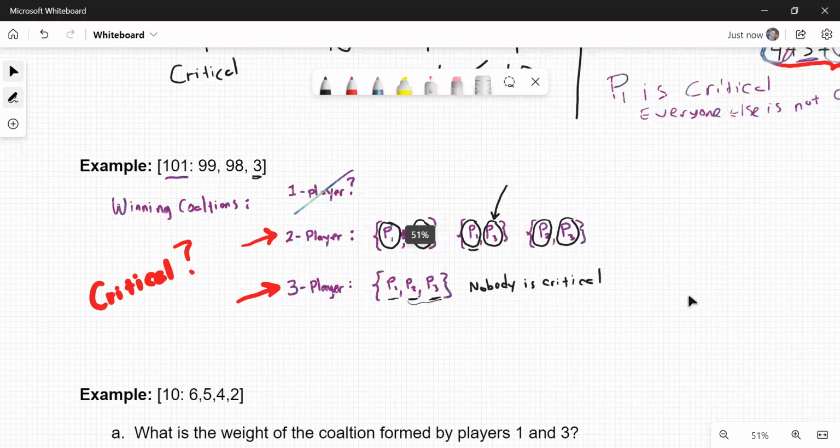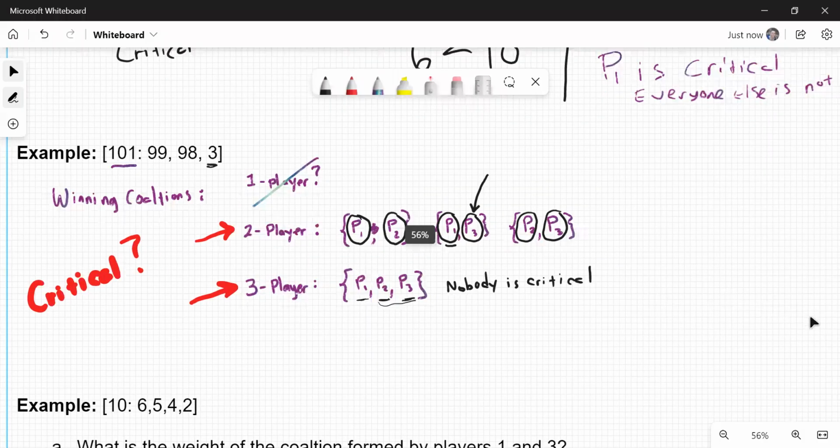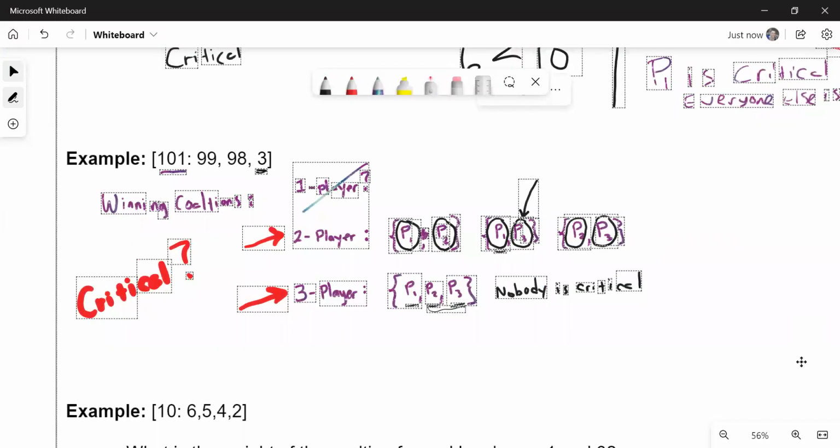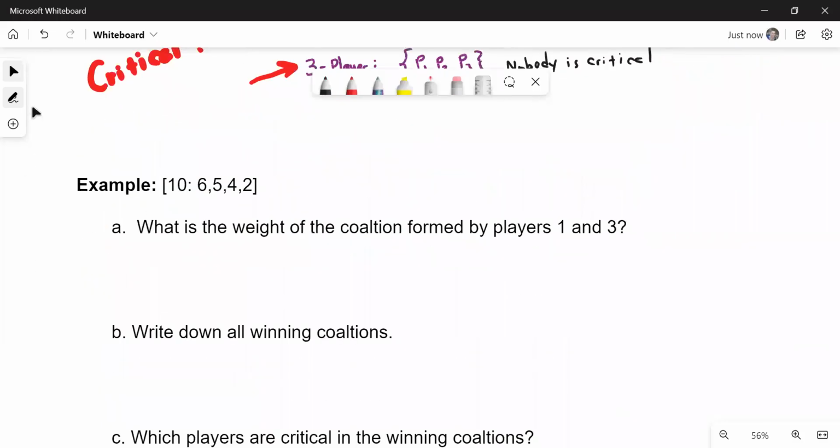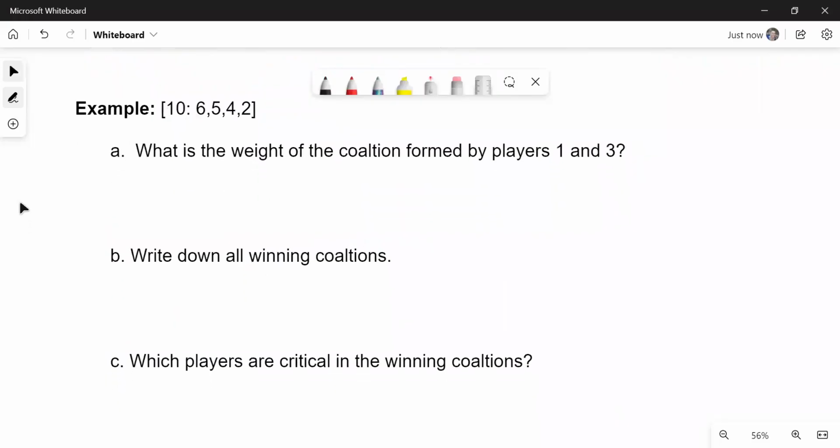By the way, you'll see later in this module why we're considering whether somebody is critical or not. If you are critical to a vote, it means that you have some power. So it's actually a measure of your power, one way to measure your power. Let's take a look at a little bit longer example.